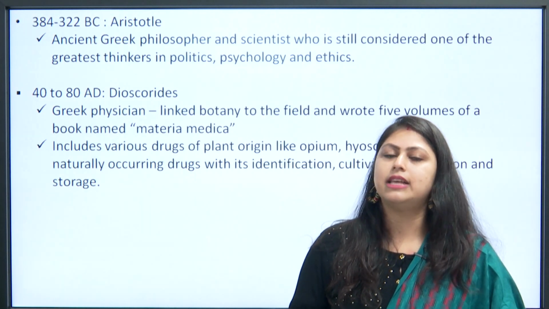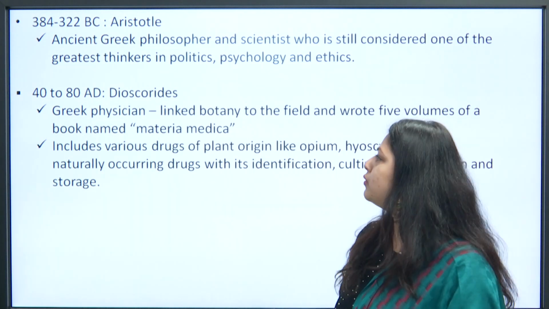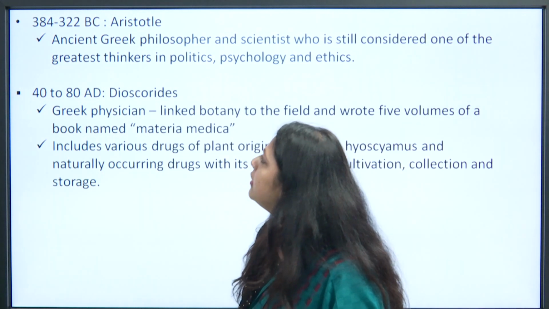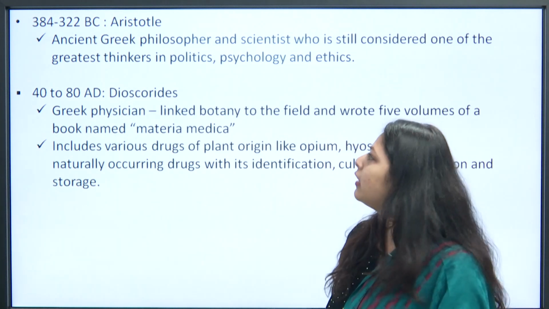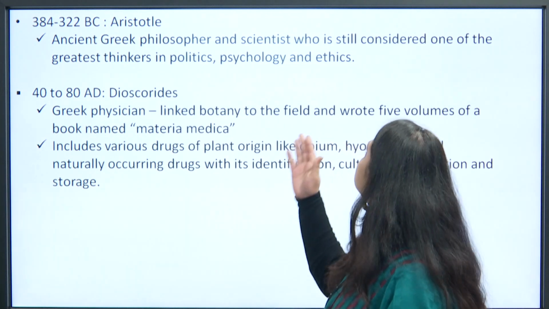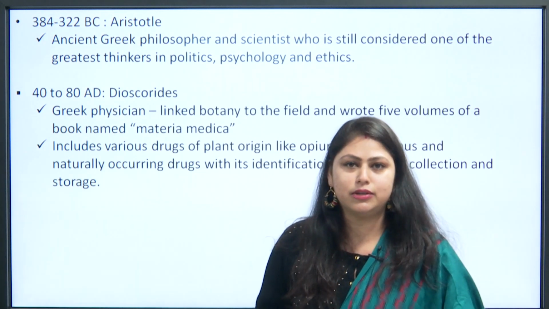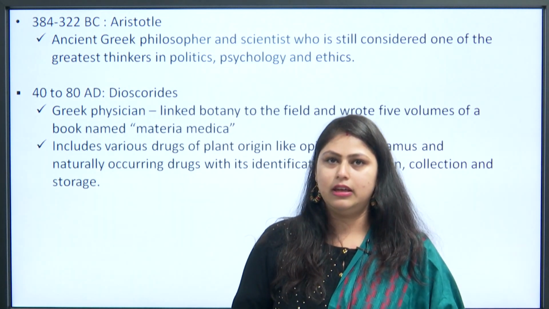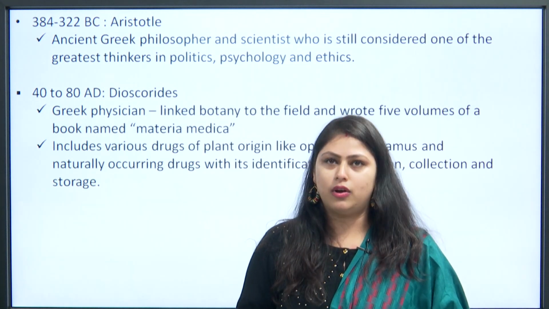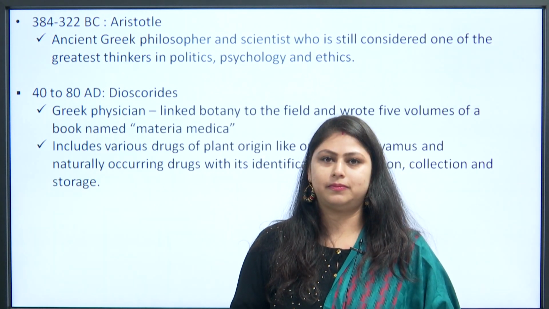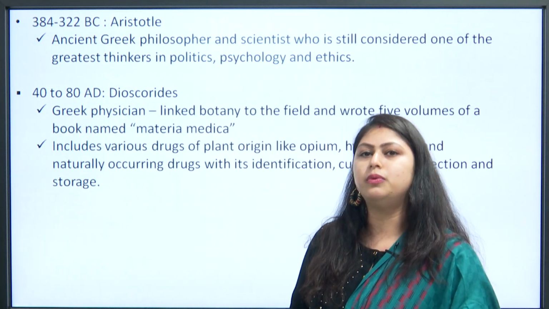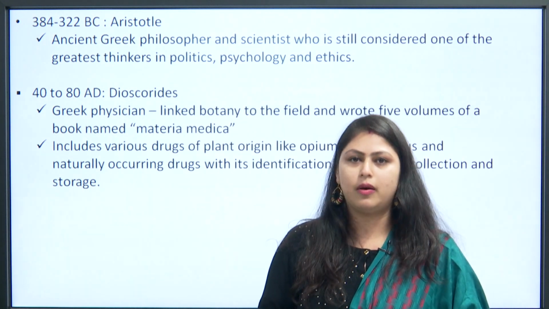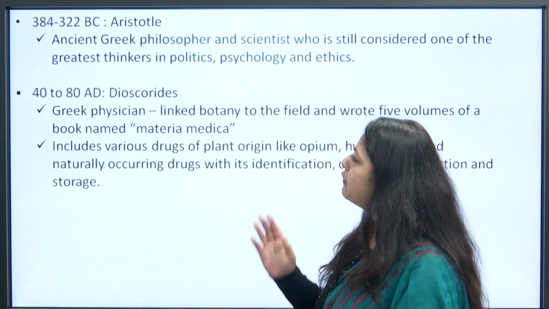Next pioneer is Aristotle, from 384 to 322 BC. He is a Greek philosopher and scientist who is still considered one of the great thinkers in politics, psychology and ethics. Next is Dioscorides, from 40 to 80 AD, which is Anno Domini. He is a Greek physician.